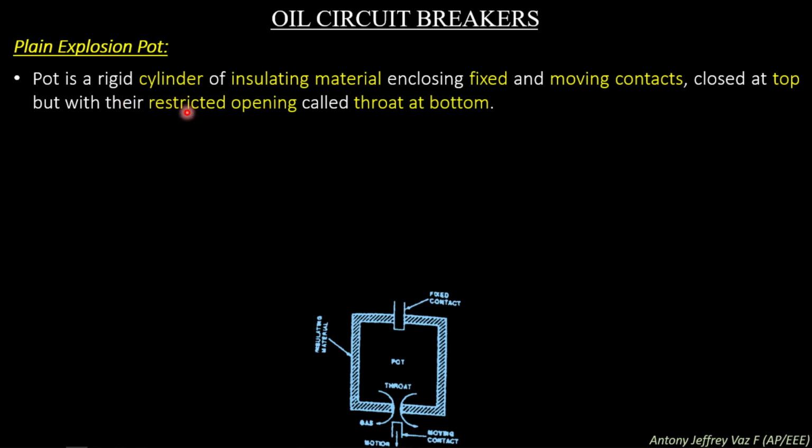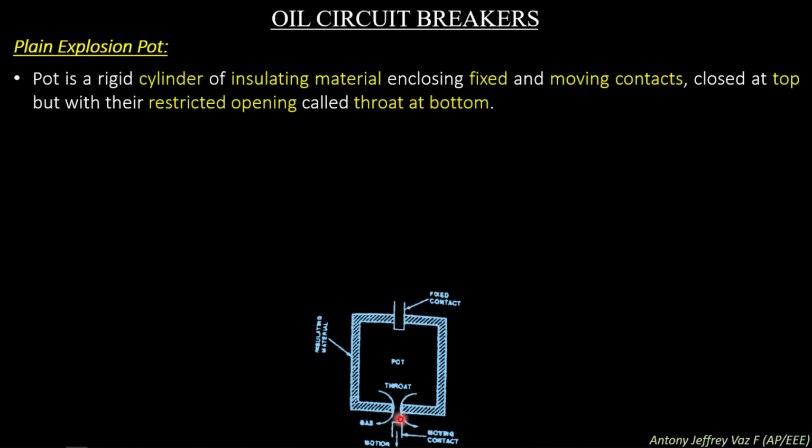The pot is a rigid cylinder of insulating material enclosing the fixed and moving contacts, closed at the top but with a restricted opening called a throat at the bottom. On seeing this figure, you can see the pot is surrounded by insulating material in a cylindrical shape, and at the top the pot is closed, that is, the fixed contact is inserted and sealed over here.